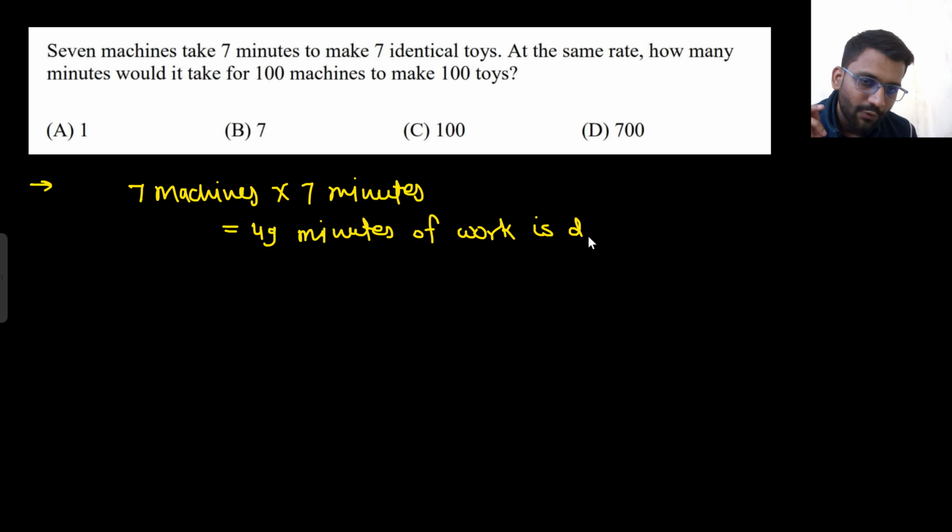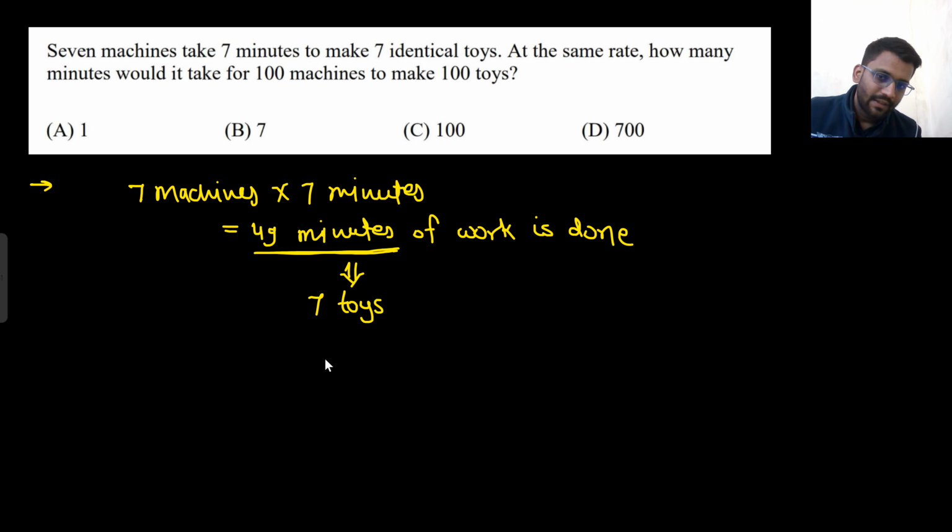Right? 7 machines are working for 7 minutes, that means a total of 49 minutes of work is done. And in this work, you make 7 toys. So 7 toys take 49 minutes.